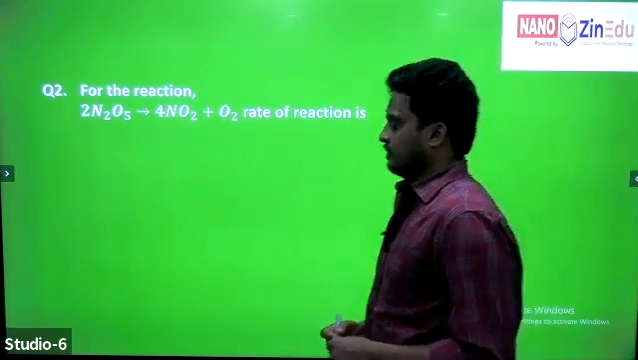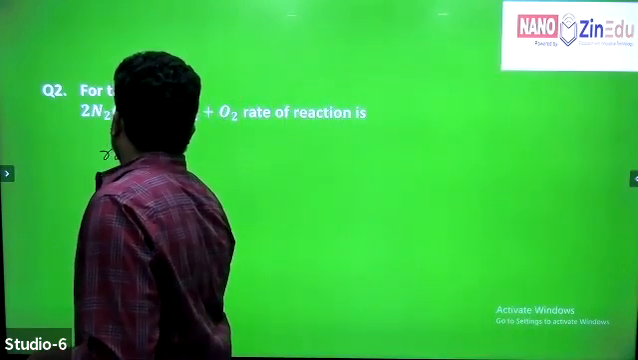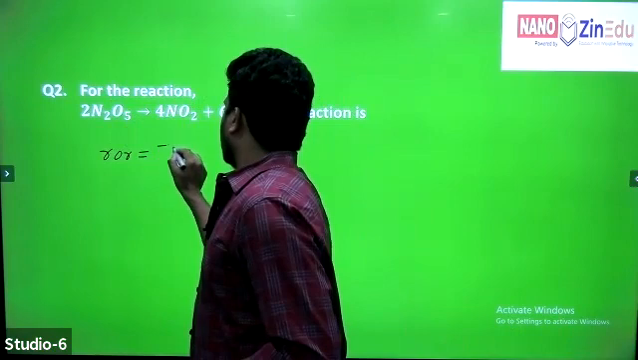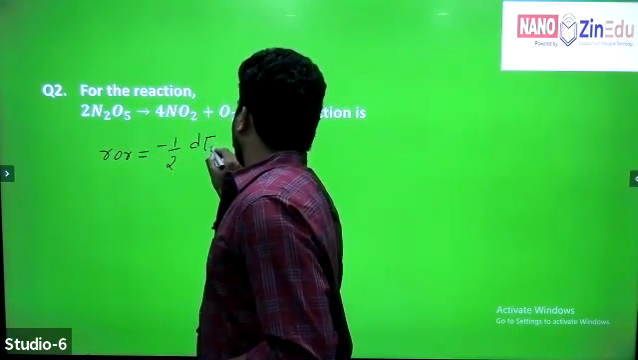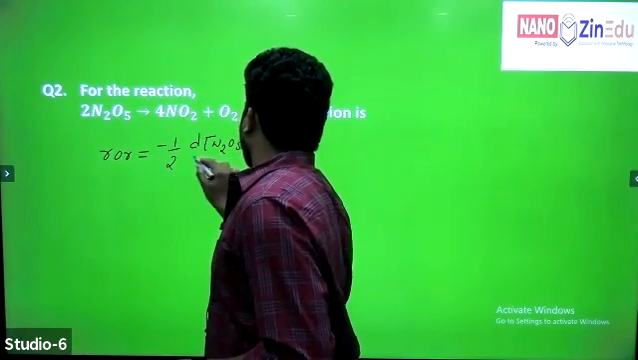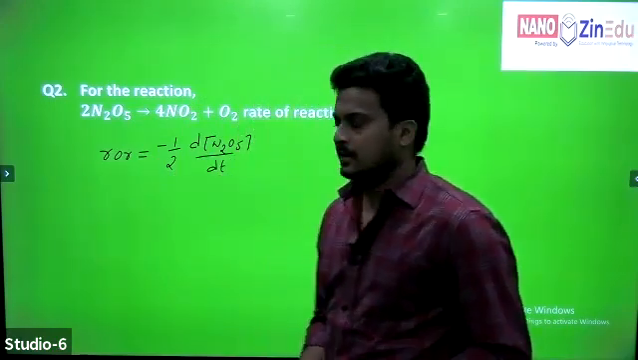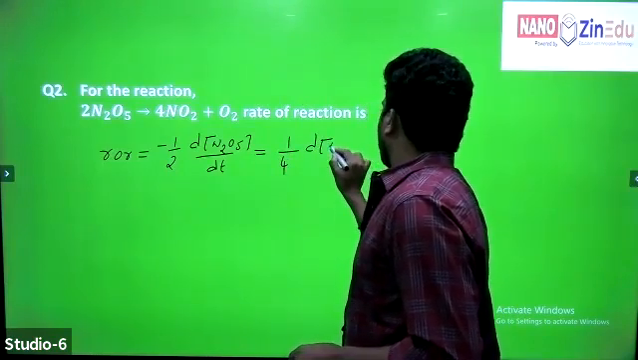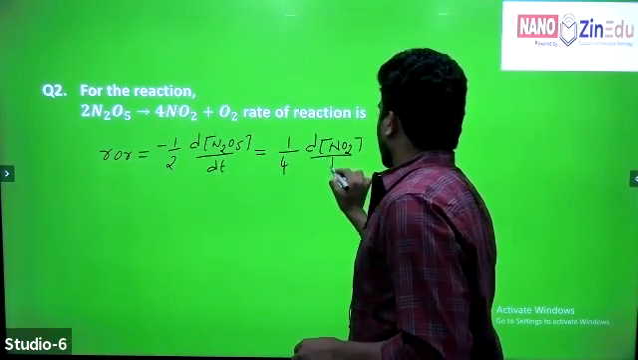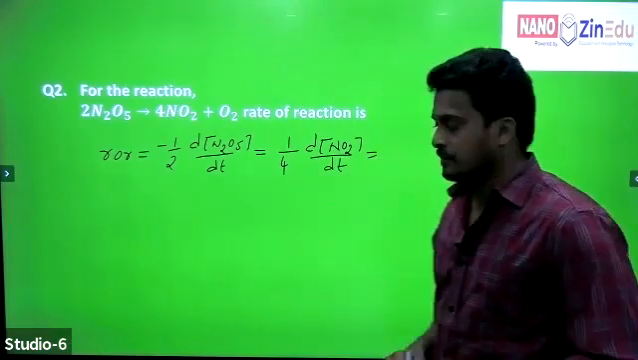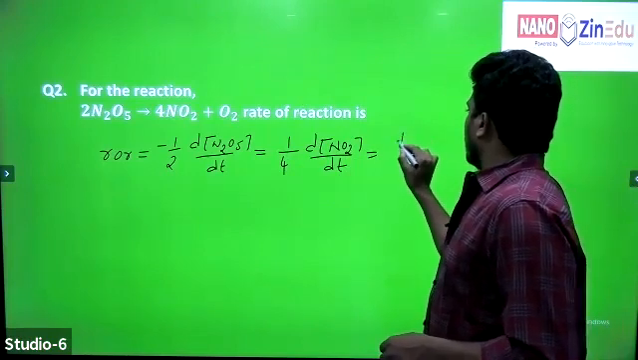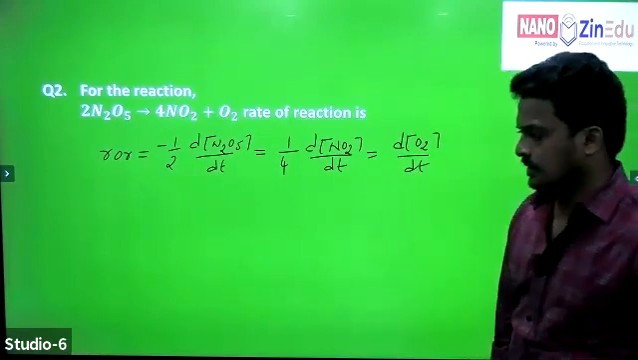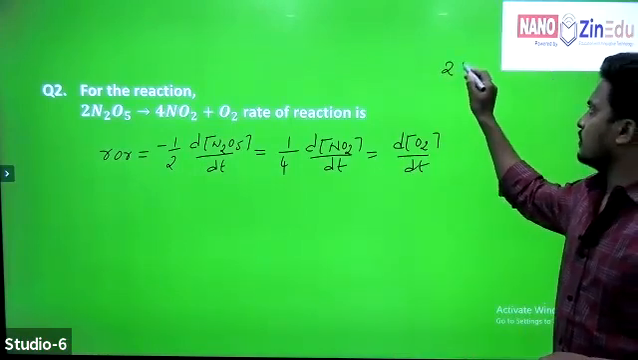Very good. Nice. The rate of reaction is equal to, with respect to the reactant, where the coefficient is 2, minus 1 by 2 d of N2O5 by dt, which is equal to 1 by 4 d of NO2 by dt, which is equal to d of O2 by dt. This is the 2006 AIIMS question.